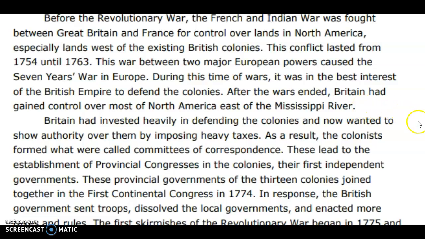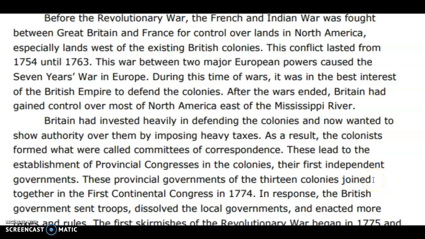Britain had invested heavily in defending the colonies and now wanted to show authority over them by imposing heavy taxes, or making them pay a lot of money. As a result, the colonists formed what were called committees of correspondence. These led to the establishment of provincial congresses in the colonies, their first independent governments.